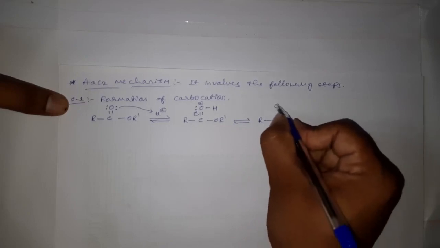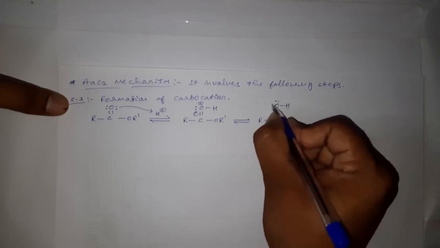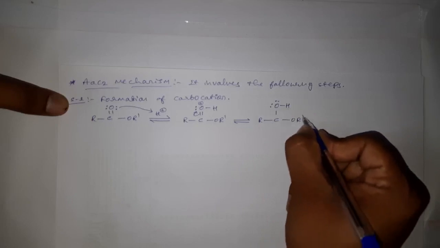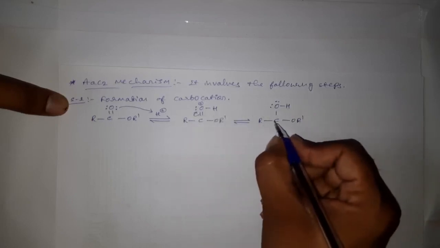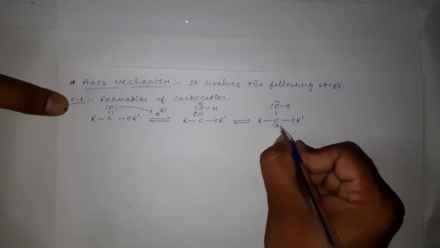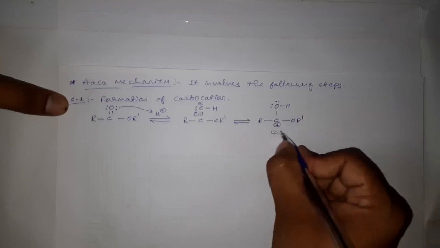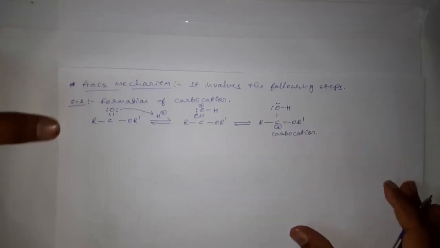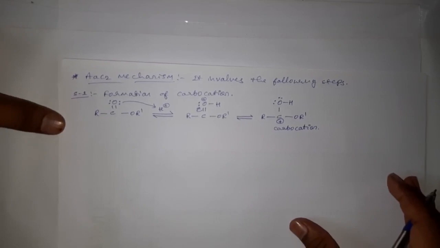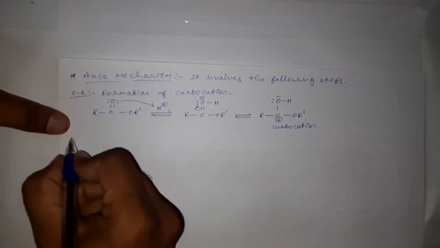C single bond OH, OR dash. Now this carbon, after losing this bond, becomes unstable with three bonds and gets a positive charge. This is a carbocation. This is the first step of acid catalyzed hydrolysis of esters, the AAC2 mechanism.